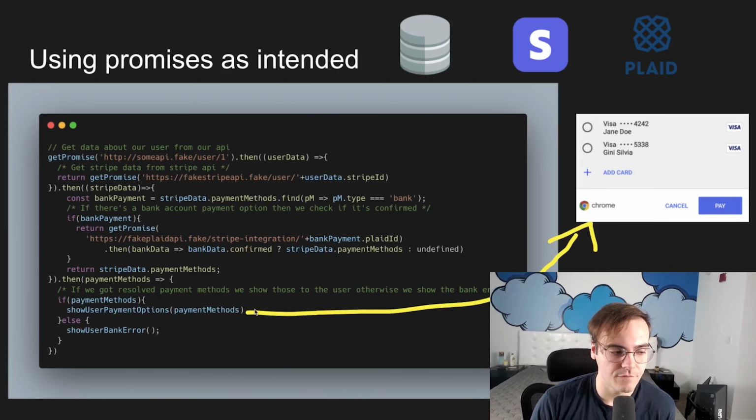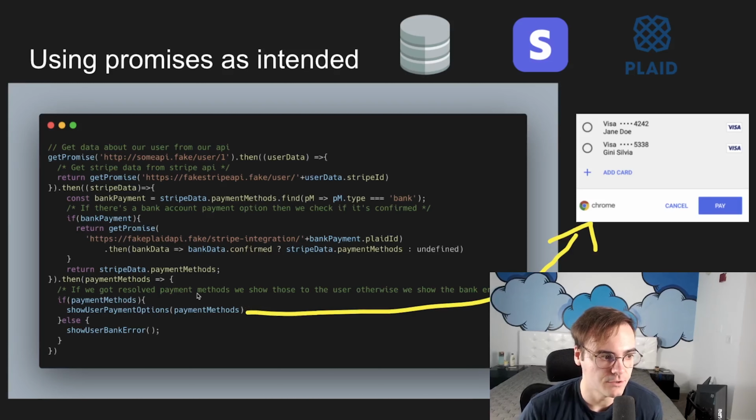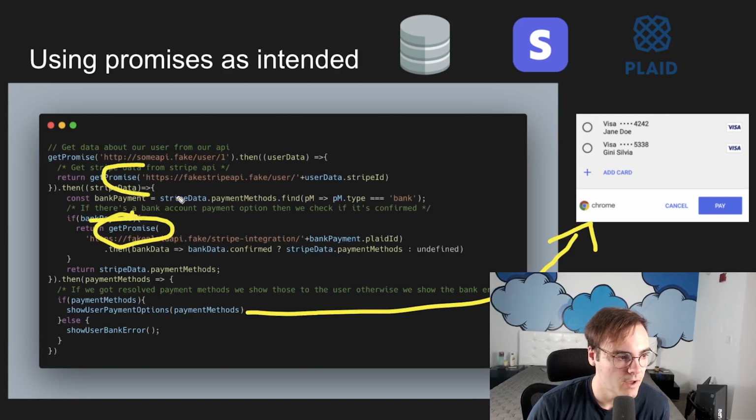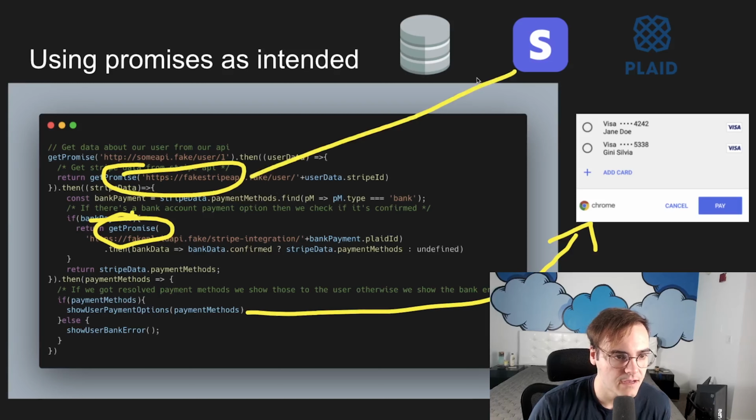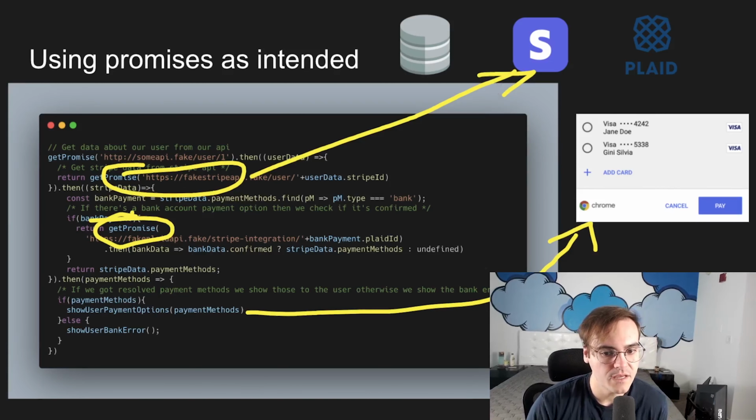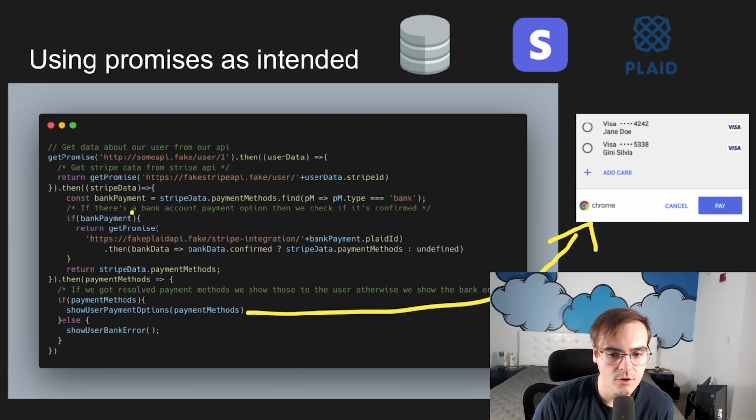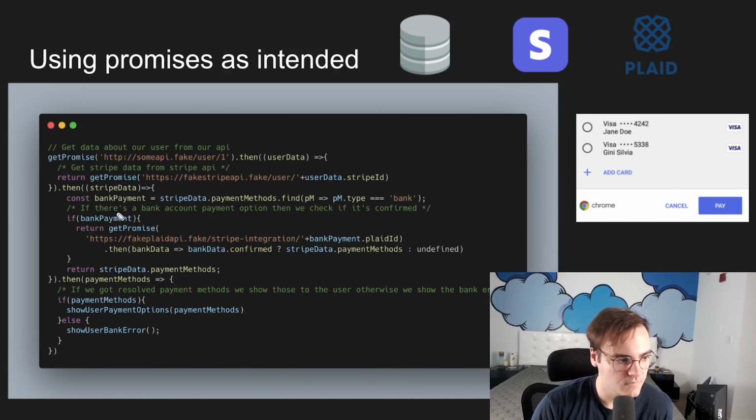It's an easier flow to follow through, but it's not quite perfect yet. There's a few things we still have yet to do. So I'll pose you a few questions. The first one is, what happens when one of these promises fails? Right? What happens if the Stripe API is just down? Now, that doesn't happen very often, but let's say it is, for example. The Stripe API is down. How do we handle those errors? Then the other question is, here, we're doing this additional level of nesting. Is there maybe a better way to do that?